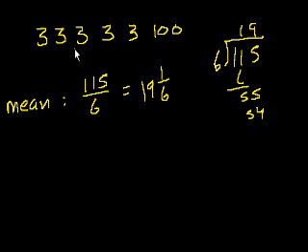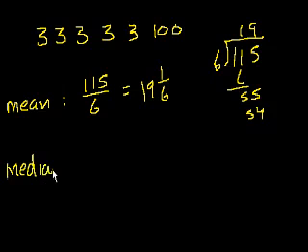But my question is, is this really representative of this set? I mean, I have a ton of 3s, and then I have 100 all of a sudden. And we're saying that the central tendency is 19 and 1/6. That doesn't really seem indicative of this set. Maybe it does, depending on your application, but it just seems a little bit off, right? My intuition would be that the central tendency is something closer to 3, because there's a lot of 3s here.